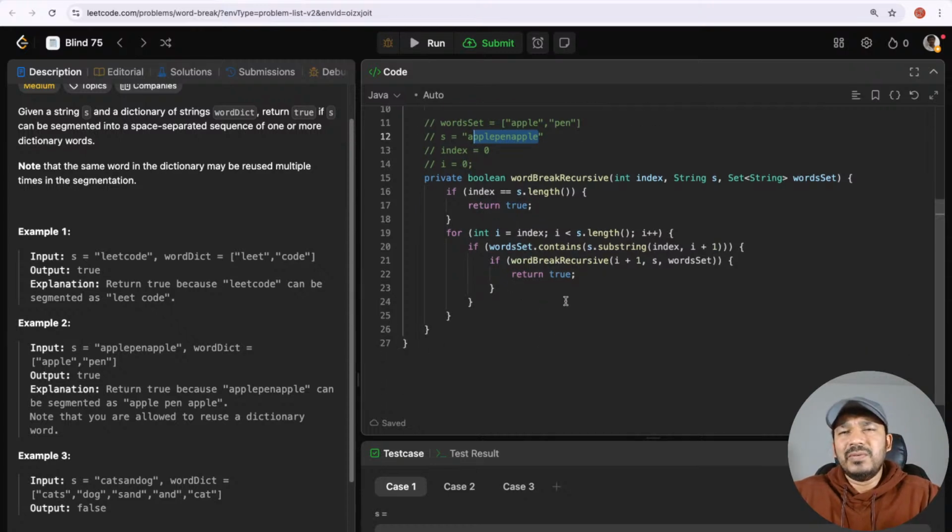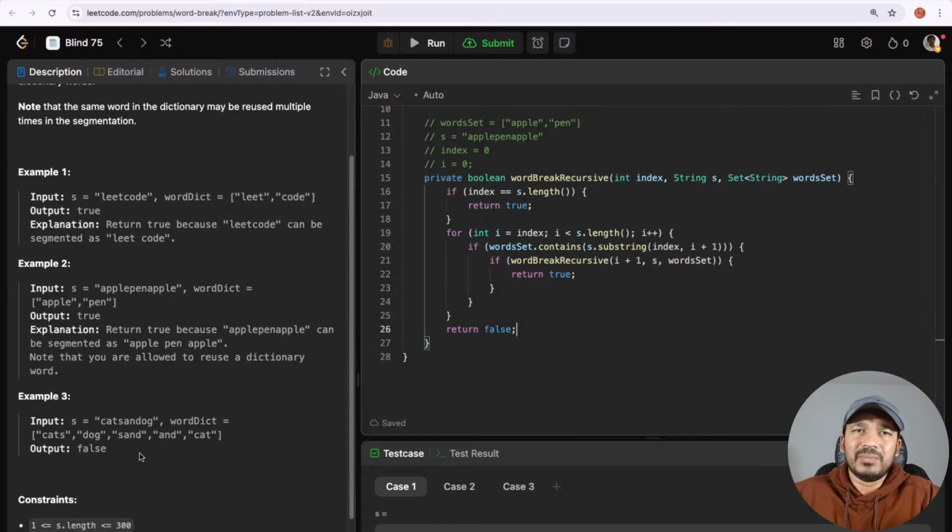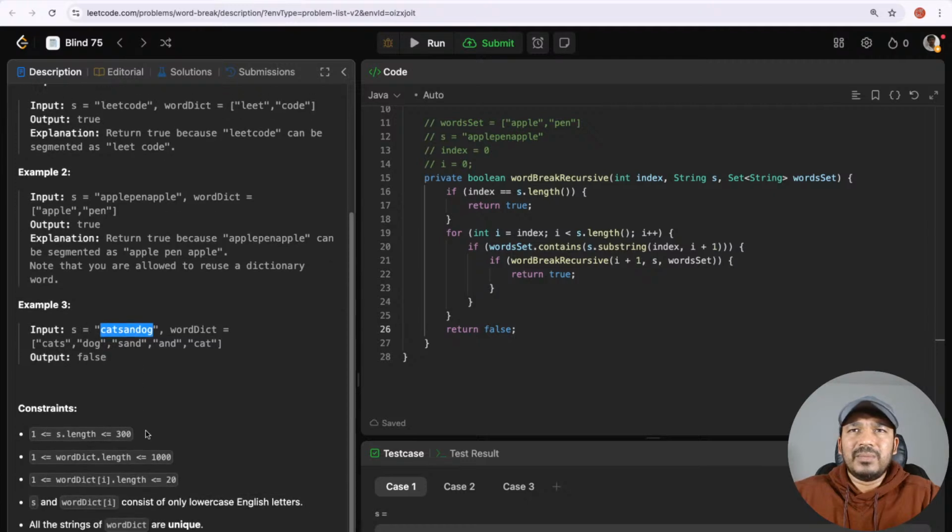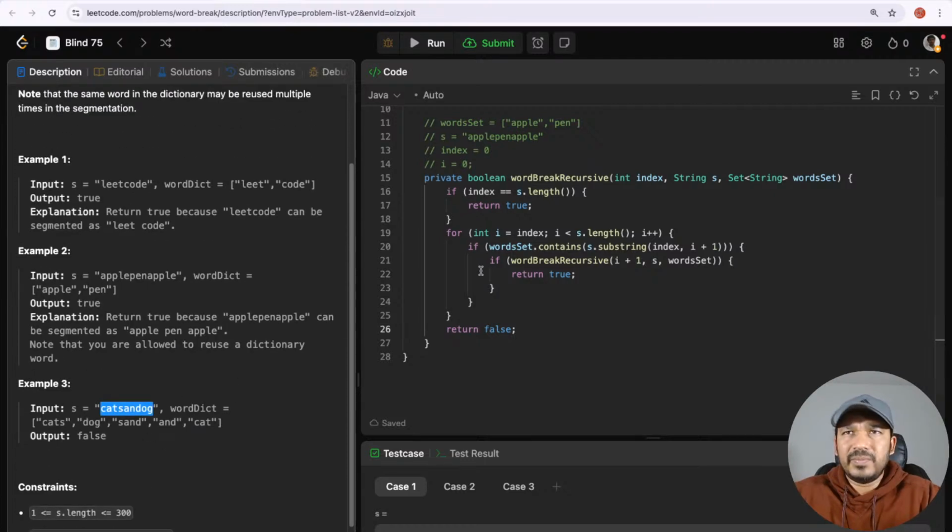If not, we will keep doing this one. Yeah, I think this should return true. If we cannot find anything until the end of the string, we will return false here. So if none of these recursive methods return true, that means false. Like for example here, cats and dog. Okay, cats and dog example, how does that work? Let's see. Let's replace this one with this example.